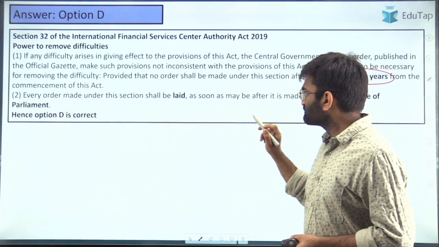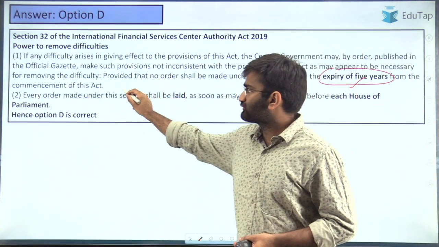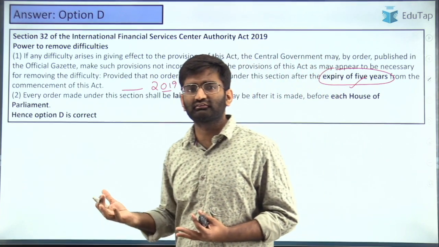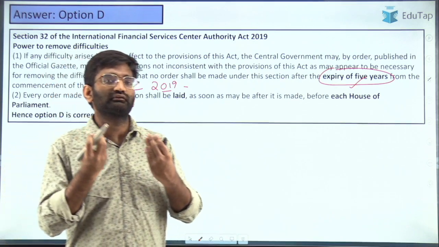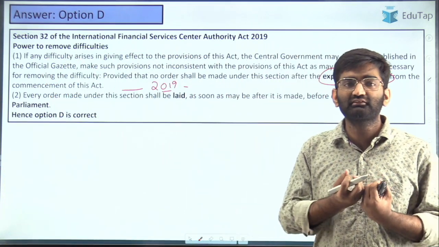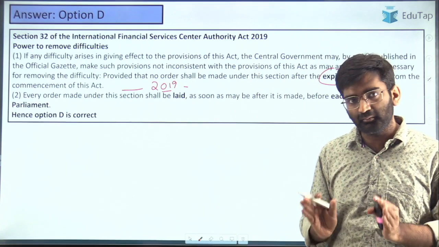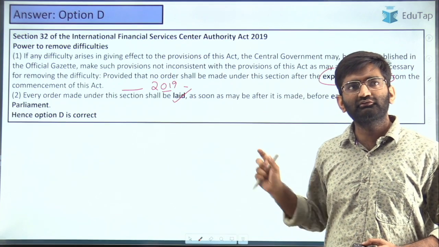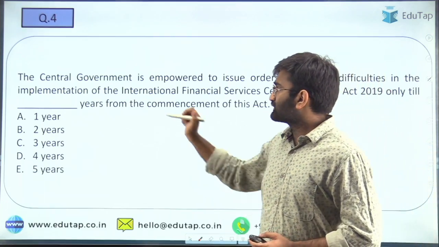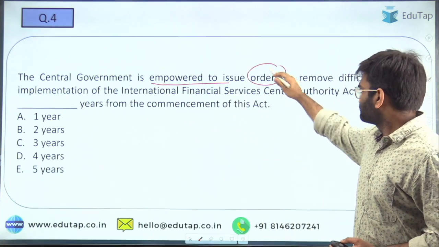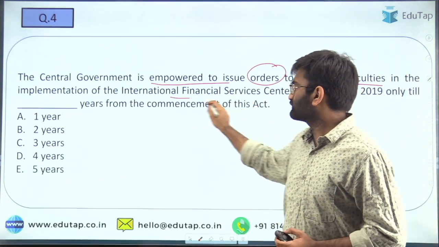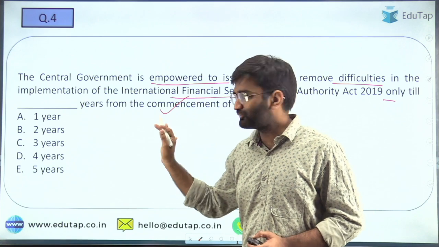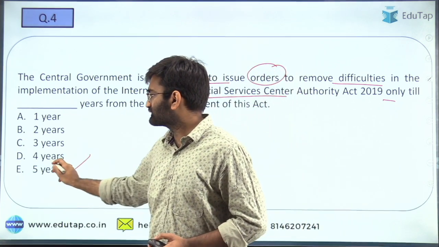Those will expire after 5 years from the commencement of the Act. The Act came into being in 2019, and after that, 5 years. Till then only, whatever orders the central government wants to come up with to remove the difficulties with respect to implementation, these orders will be applicable, and these are required to be laid in front of each house. Remember these things, only a few things in section 32 that you need to remember. Central government is empowered to issue orders to remove difficulties in the implementation of the IFSCA Act only till dash years from the commencement of this Act. Now you know this. There's no confusion. The correct answer here is E, 5 years.